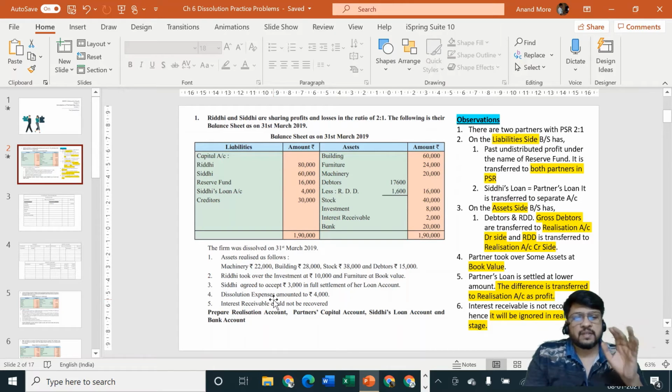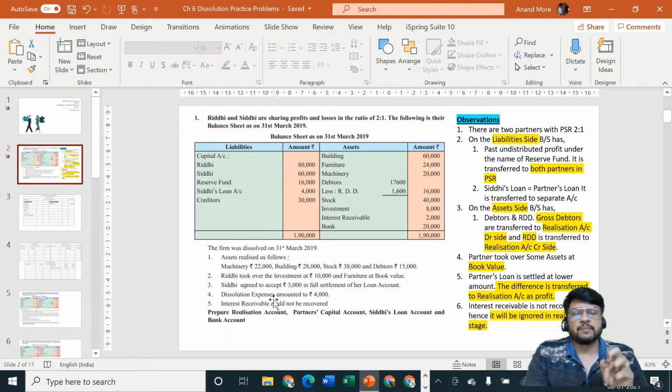Although the adjustment says that one of the assets could not be recovered, still the asset should first of all be kept on the table called the realization account, and afterwards we'll see what value it is fetching, what value it is generating, what cash it is giving to us. In the second stage we'll decide what is to be done with that 2,000 rupees. Is it giving us any cash or not? At this moment write it down, no problem, because we are in the first stage, transfer of